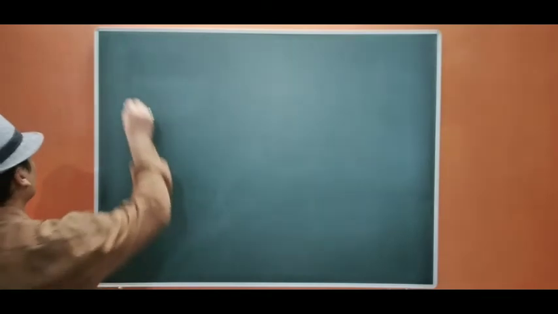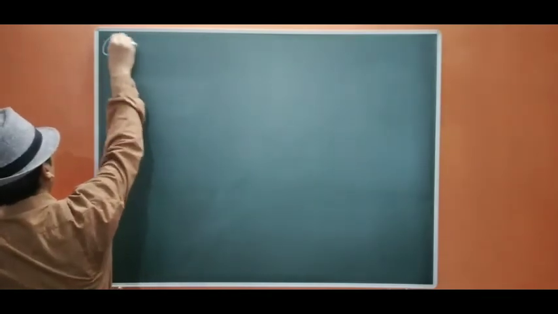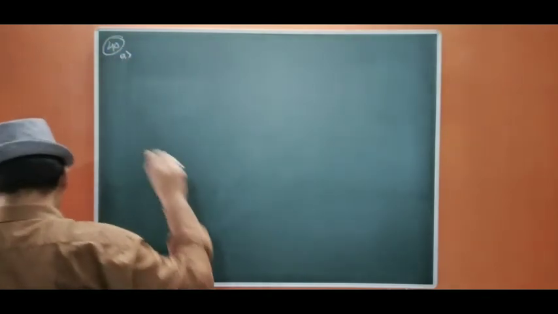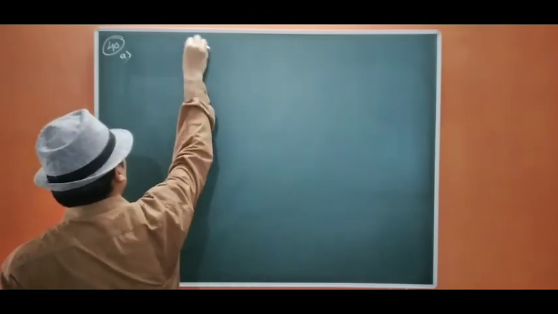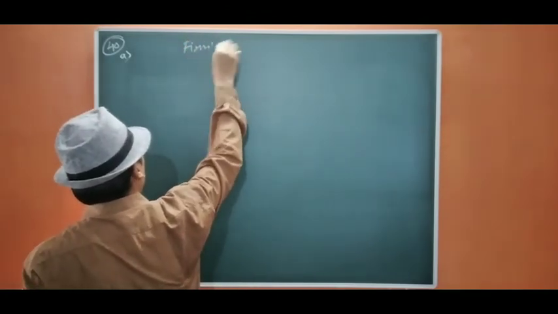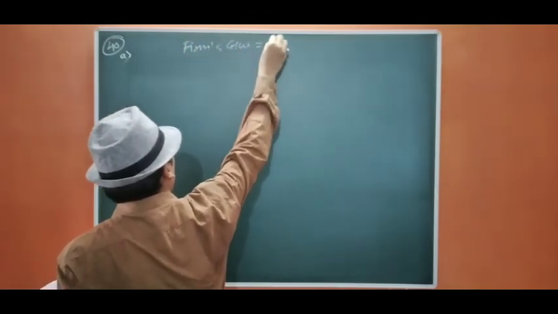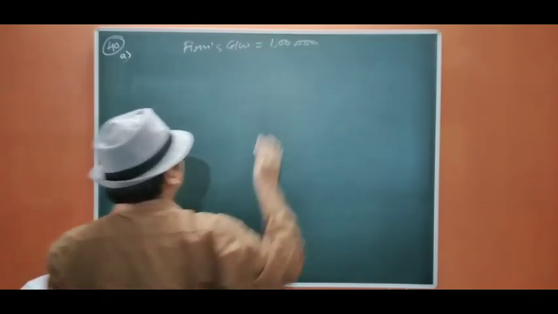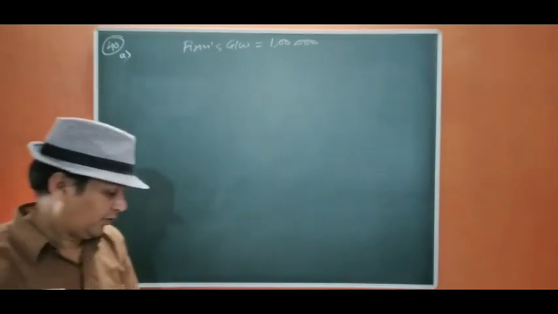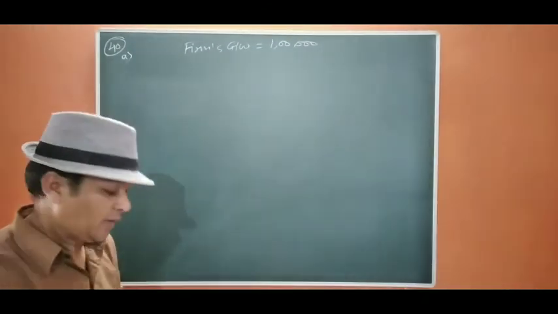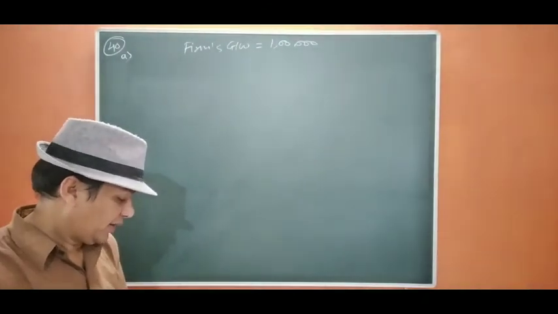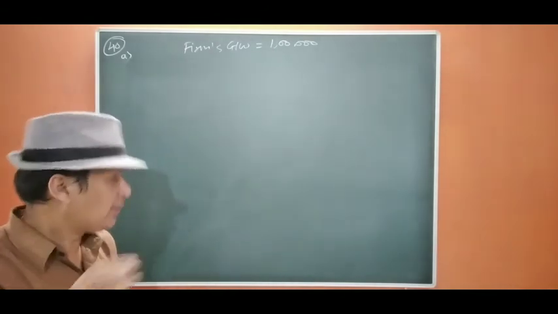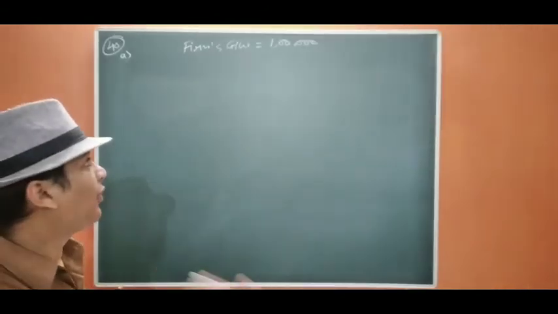Question number 40 is A. Okay. Now, the firm's goodwill was 1 lakh. Now we say the goodwill is valued at 5,50,000, and it is also said that they decided this 1 lakh to be carried forward.